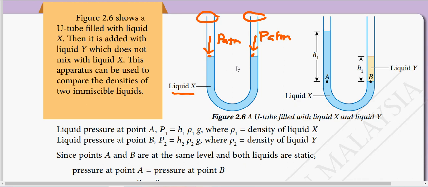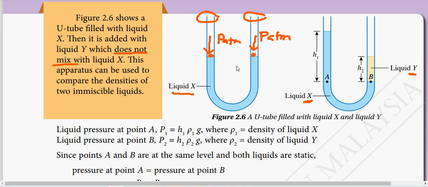Now we look at the second diagram, showing we have liquid X, and at the same time, we have liquid Y. They are not mixed. Okay, so when you add liquids that have different densities, they will not mix. Now, how do we determine the density of liquid X and Y? Here, actually, we can use this method. Remember I told you that when points are at the same level in the same liquid, the pressure acting at those points will be the same.